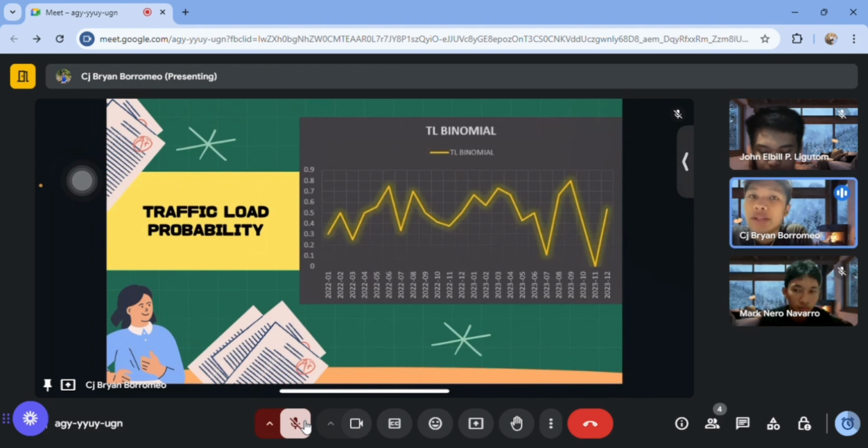Traffic load probability. When talking about probability of failure due to traffic load, it is helpful to think of it in terms of how much stress the structure can handle before things start to go wrong. In this case, we're looking at a range between 40,000 and 50,000. At the lower end of that range, the structure can manage the traffic fairly well with little risk of failure. But as traffic load gets closer to 50,000, the chances of something going wrong increase.